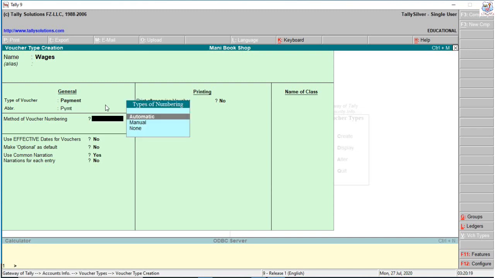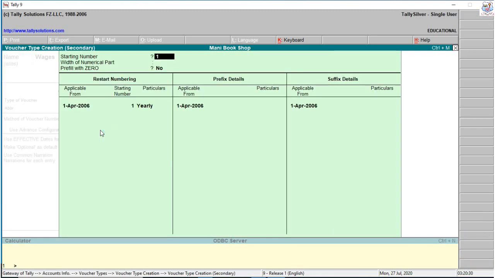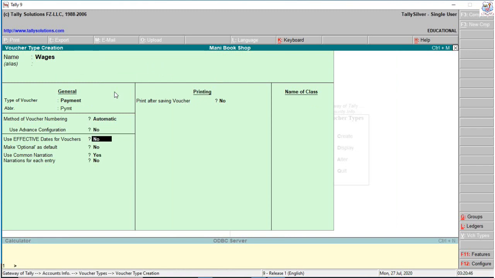For the payment voucher, the method of voucher entering is automatic or manual. So automatic. Voucher numbering automatic. Use advanced configuration: press yes. The advanced configuration shows restart numbering, prefix details, suffix details, starting number, numerical part, prefix. Enter all the details; otherwise it is not necessary. Press escape.